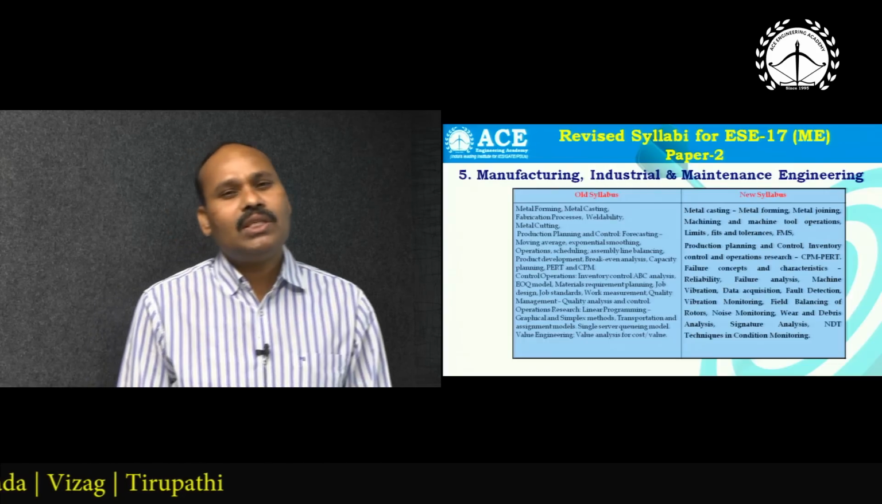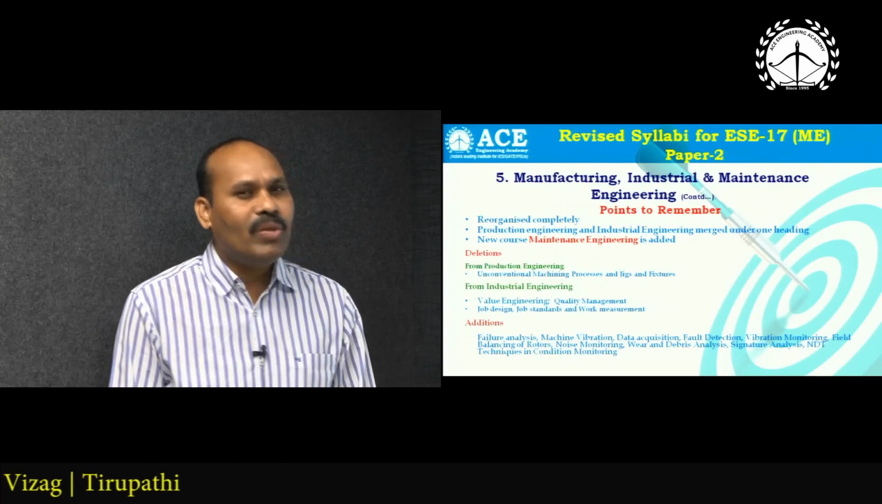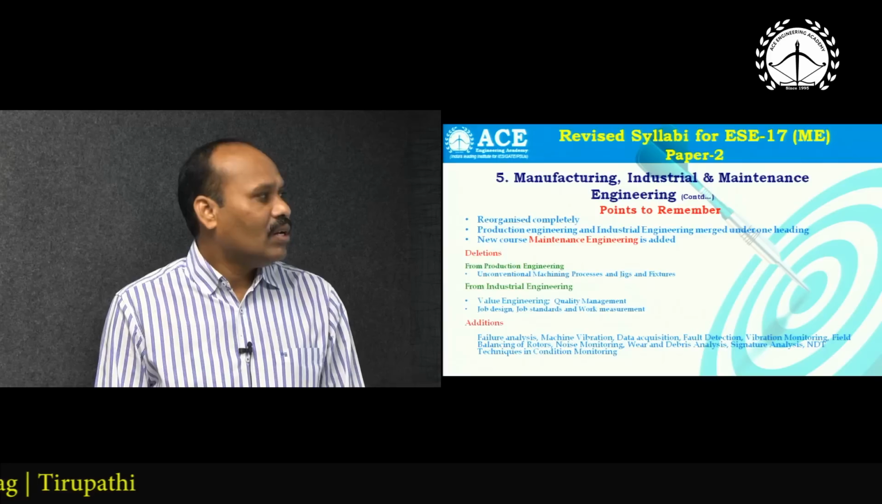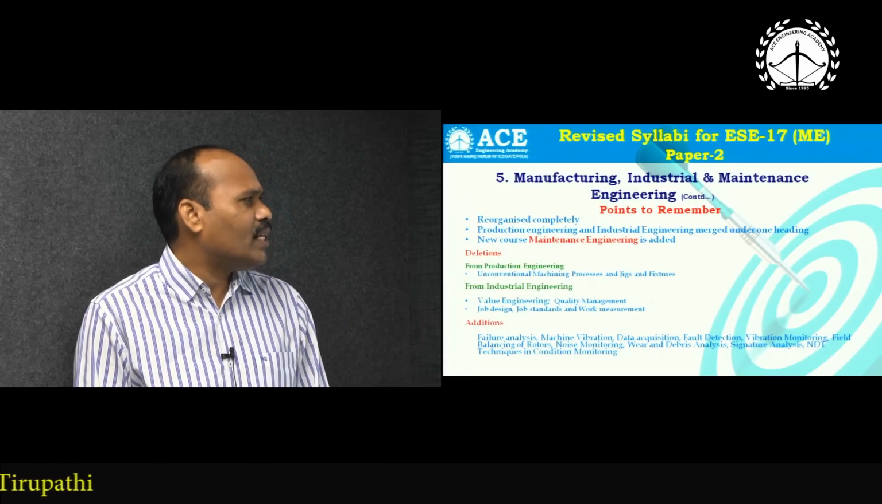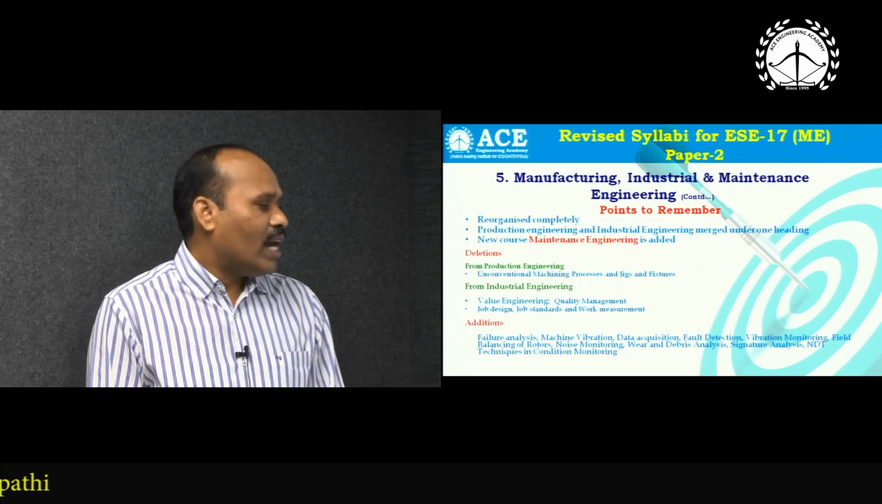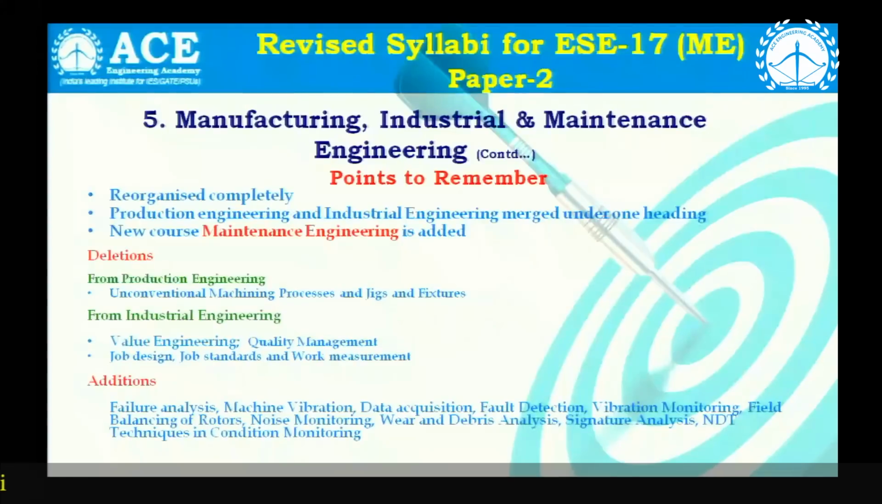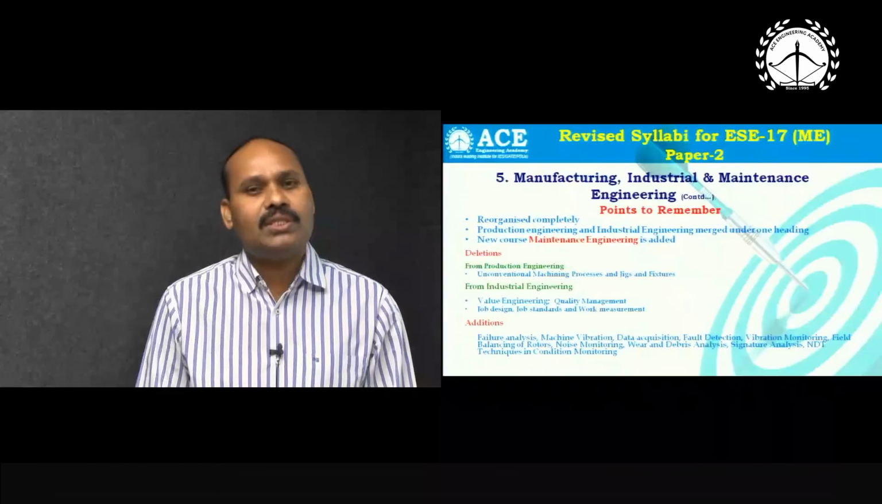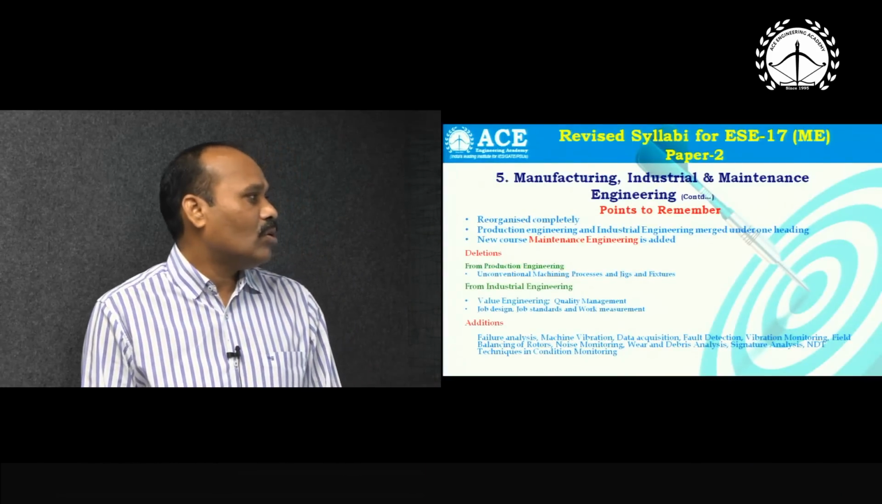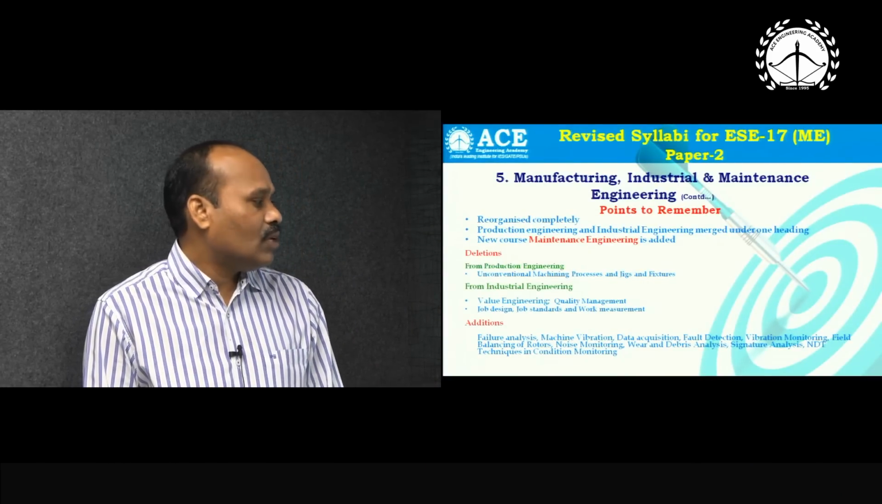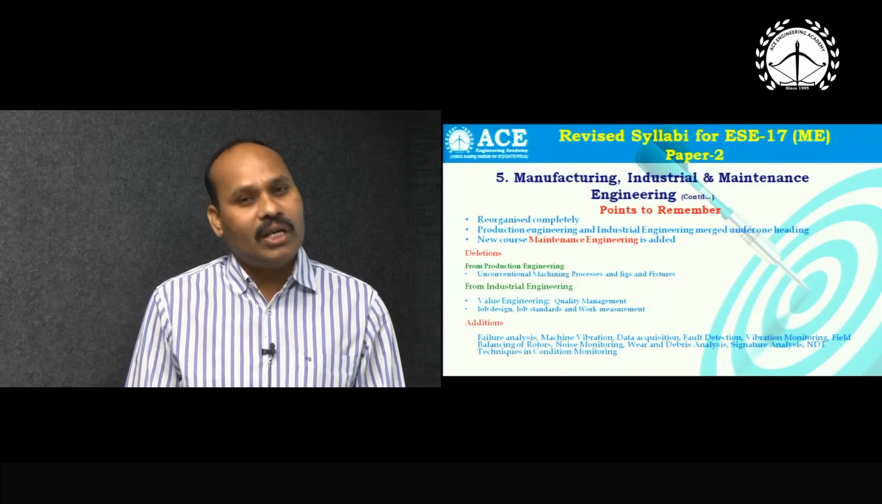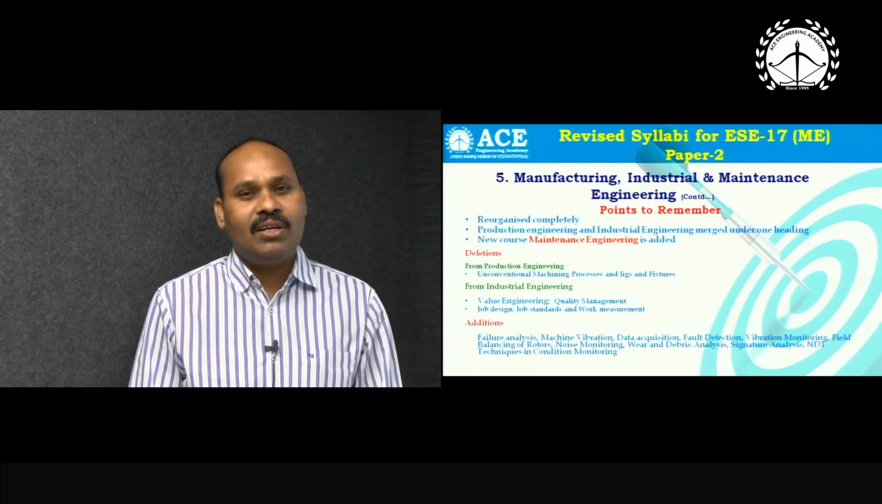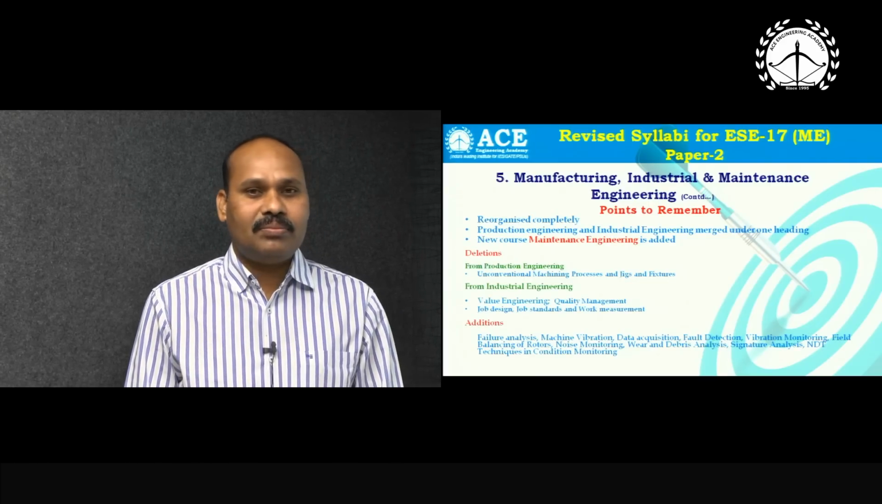And as for the major changes in industrial engineering, many topics they have deleted. When you look at the deleted topics, value engineering, quality management, job design, work measurement, these topics they have totally deleted. From production engineering, a few topics like unconventional machining processes as well as jigs and fixtures they have removed. And coming to additions, maintenance engineering, a new topic, is added.